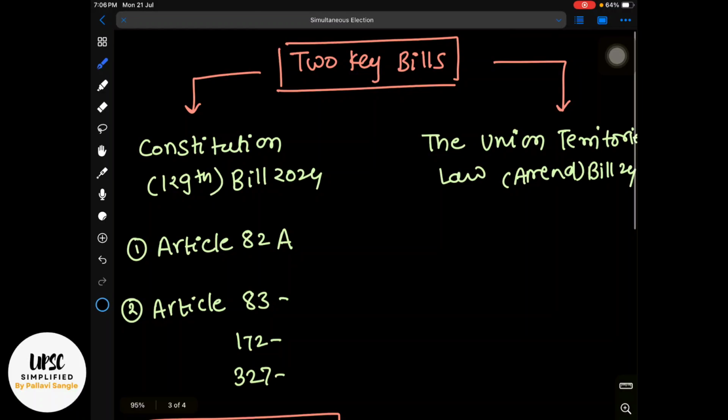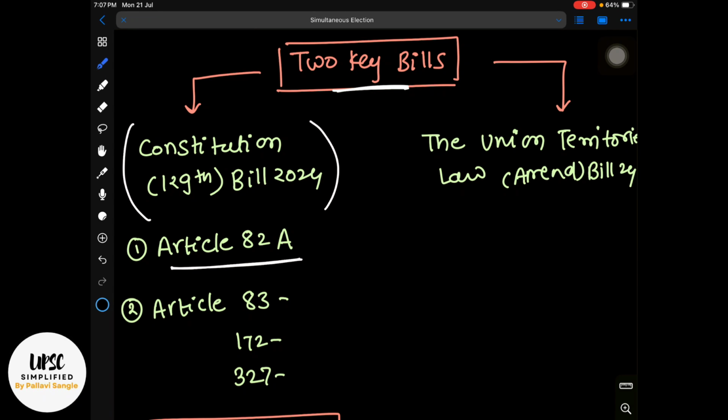So these are the important highlights of the high level committee. Then there are two key bills. The first bill is the Constitution 129th Amendment Bill. Here there is a suggestion of inserting Article 82A in the Constitution. Article 82 deals with the delimitation commission, right? Article 82A, which will have clauses 1 to 6, will help in establishing the procedure of how to do the simultaneous election. So various clauses will be there, and a smooth transition will happen from the current existing system to the simultaneous system.